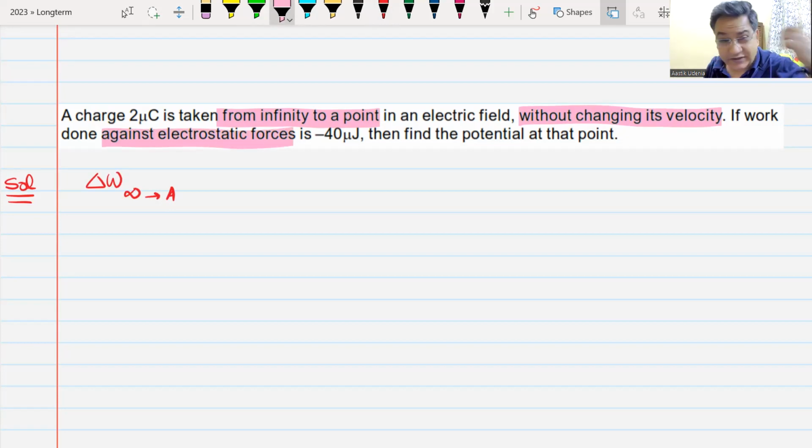Work done against electrostatic force means this is the external work that they are talking about. Work done in moving it from infinity to A by external force is given, which is U infinity minus UA. No, this is the work done by the external force, so it is reverse.